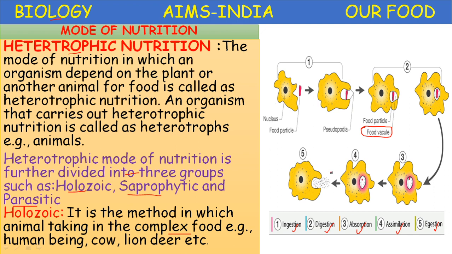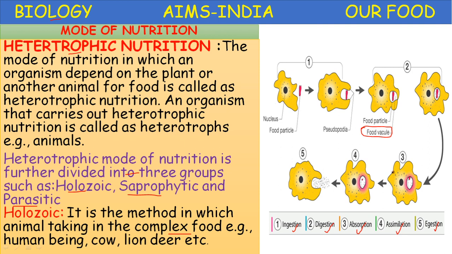Okay, this is called holozoic nutrition. In human beings and higher animals, a separate digestive system is present to perform this holozoic nutrition. So digestion is again divided into two types: intracellular digestion and extracellular digestion.